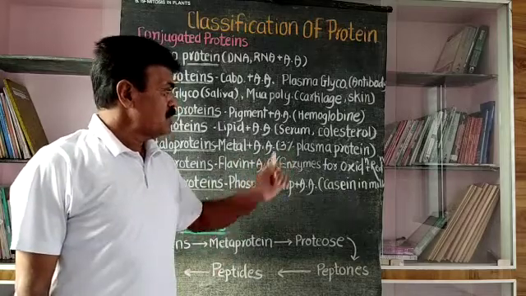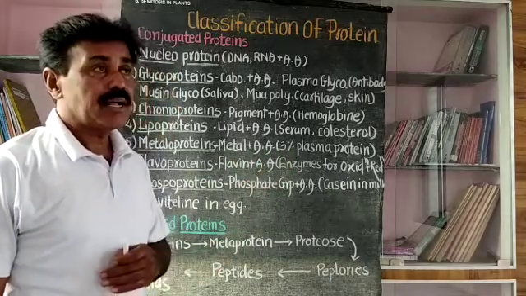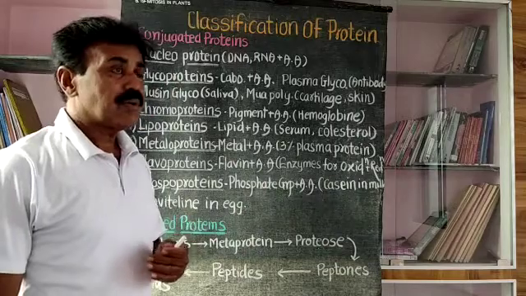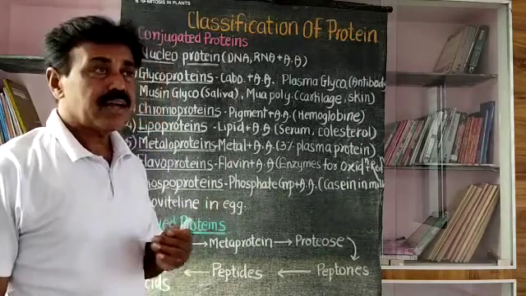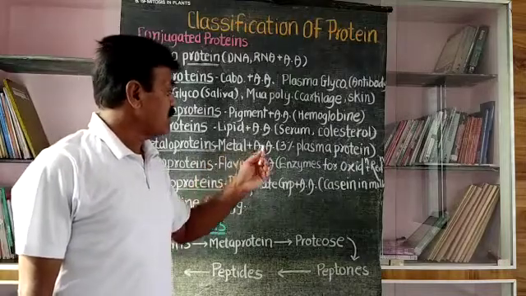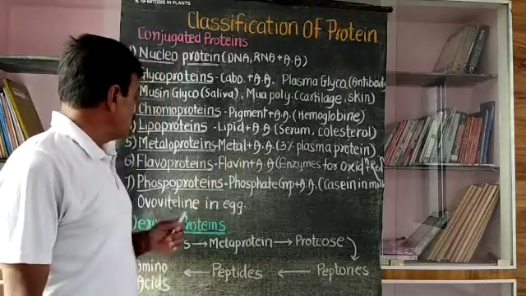And about 3% of plasma proteins are metalloproteins. That means 3% of plasma proteins contain some inorganic metals, and they are called metalloproteins.